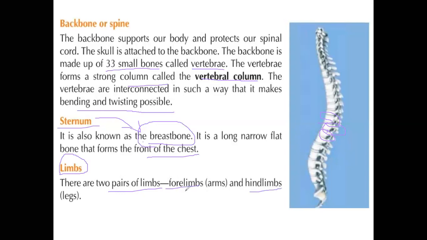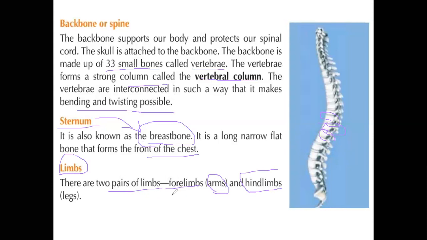The front limbs we call forelimbs. Forelimbs are the arms, meaning hands. Hind limbs means the back limbs, these are the legs. Even animals like buffalo, cow, lion, tiger also have two pairs of limbs.